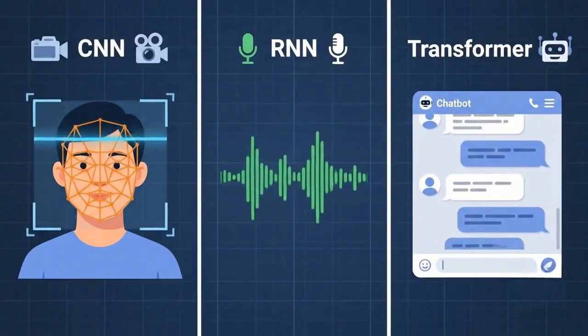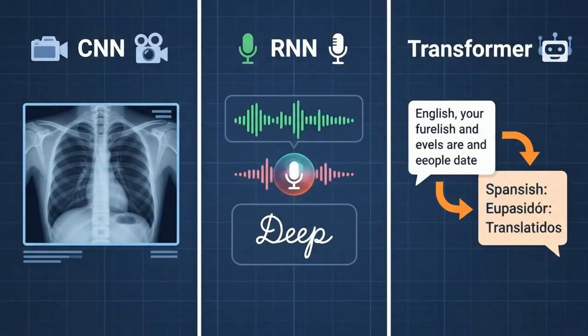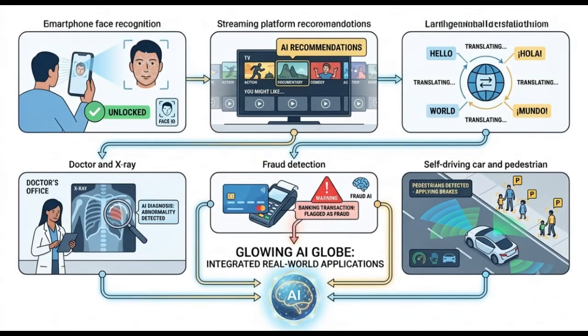CNNs are used for computer vision tasks like face recognition. RNNs process sequential data such as speech and handwriting. Transformers excel at language translation and more. Now that you understand how deep learning works, let's see where it's used in everyday life.